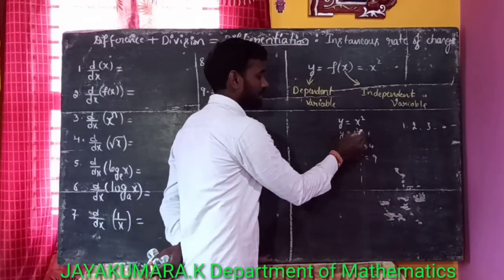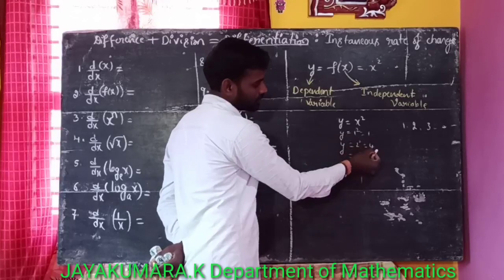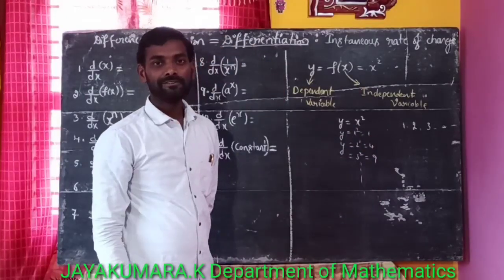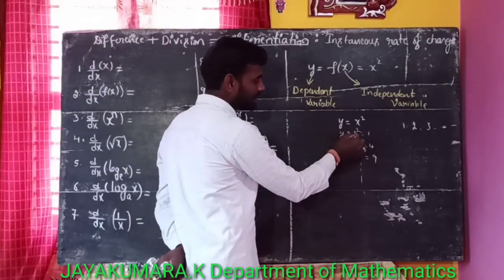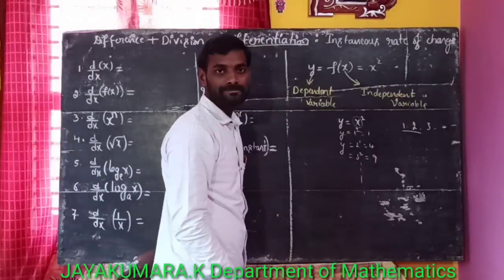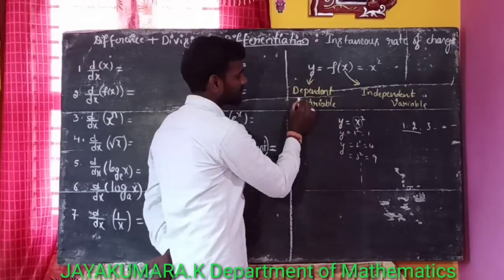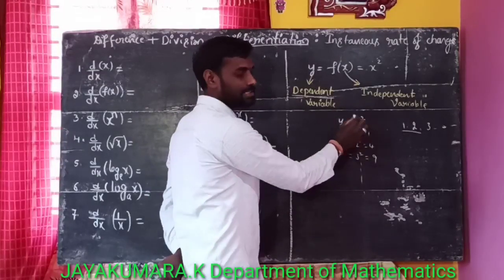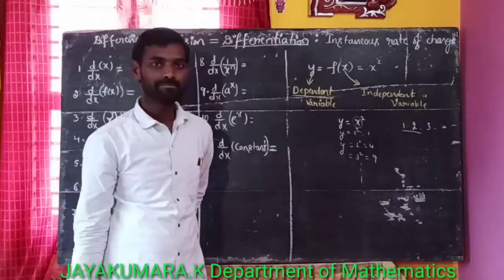Now for x is equal to 1, y is equal to 1. x is equal to 2, y is equal to 4. x is equal to 3, y is equal to 9. Similarly, you will get different values of y for different values of x. That means y depends on the x value. Y depends on x. That's why this y is called the dependent variable. And this x does not depend on any value. That's why this x is called the independent variable.